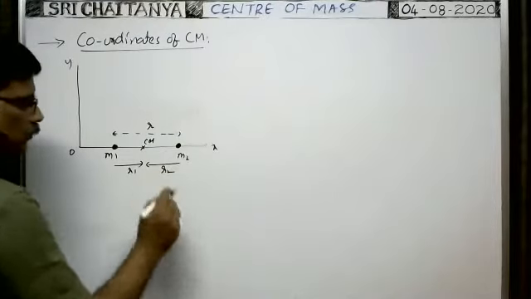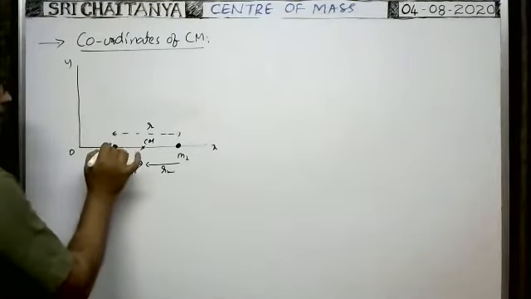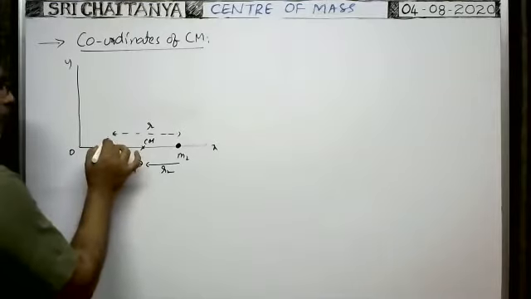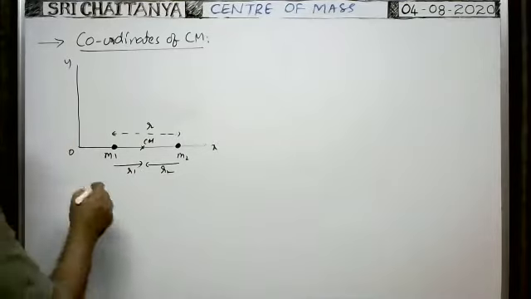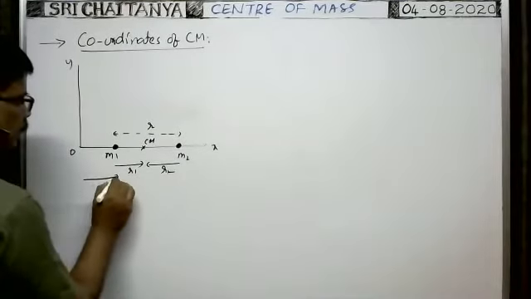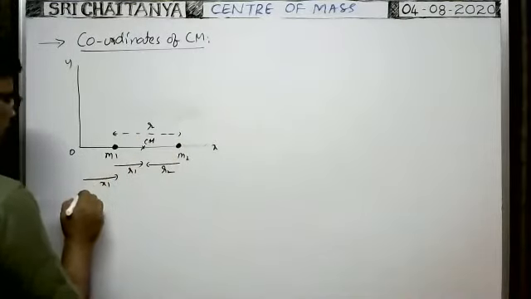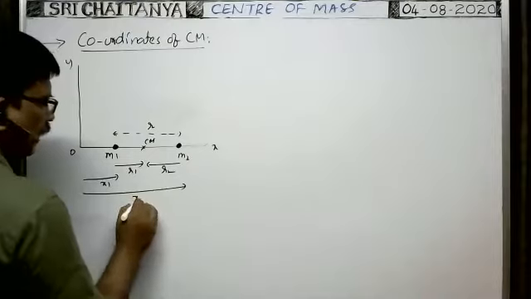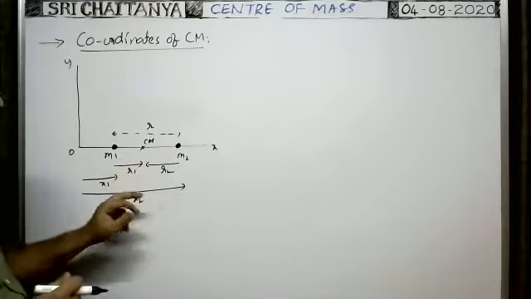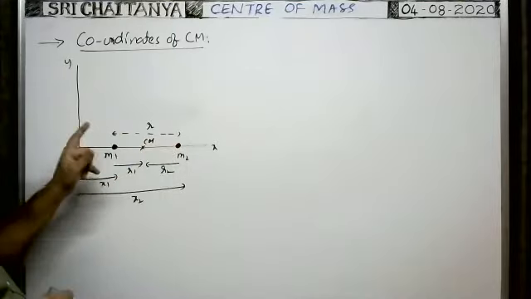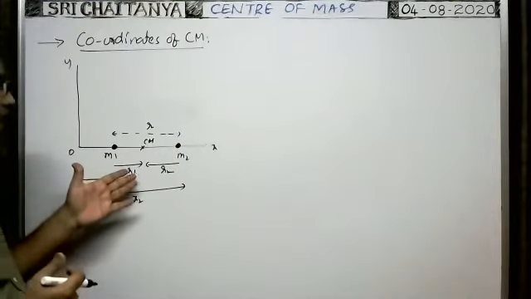Now suppose the x coordinate of the first particle is say x1, and of the second particle is say x2. What does it mean? The x coordinate of the first particle is x1 means that from the origin the first particle is at a distance x1. The coordinate of the position of the second particle along the x-axis from the origin is say x2. Of course, every coordinate is measured with respect to the origin only. The x coordinate of the second particle is x2, which means the distance of the second particle from the origin along the x-axis is x2.